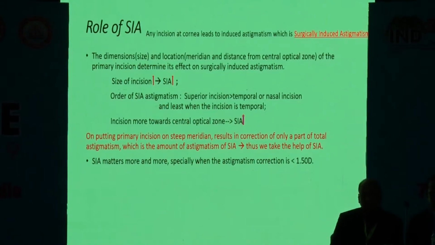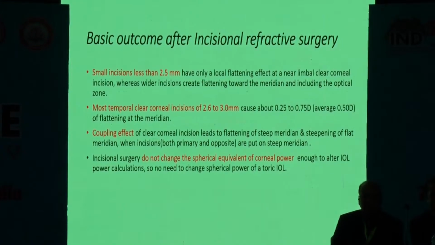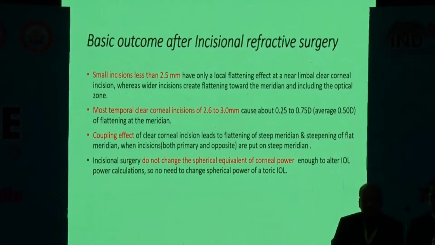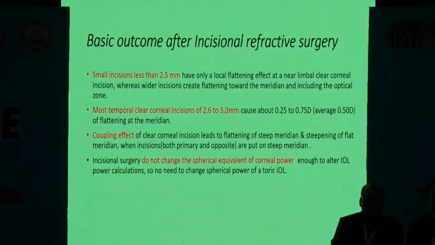Now, Dr. Sujit Mishra has already discussed these points, but just to enumerate, a small incision of less than 2.5 millimeter has only a local flattening effect. A temporal clear corneal incision of 2.6 to 3 millimeter causes 0.5 to 0.75 diopter of flattening of the meridian.